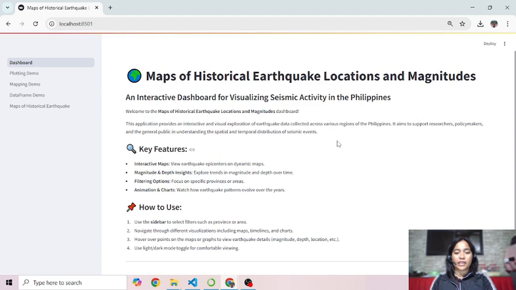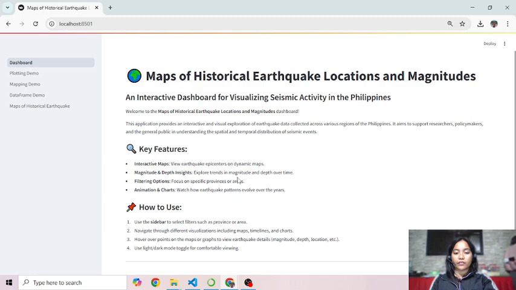I am here to present my project entitled The Maps of Historical Earthquakes, Locations, and Magnitude Study. This project features an interactive dashboard that allows users to explore historical earthquake data across the Philippines, focusing on both the spatial and temporal distribution of seismic events.